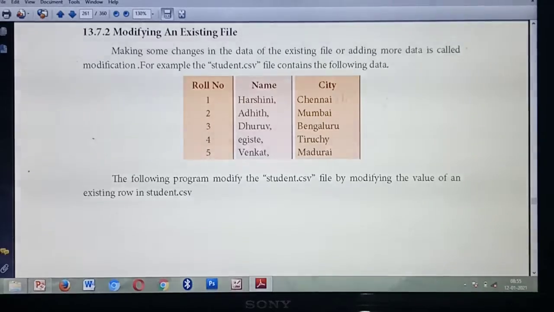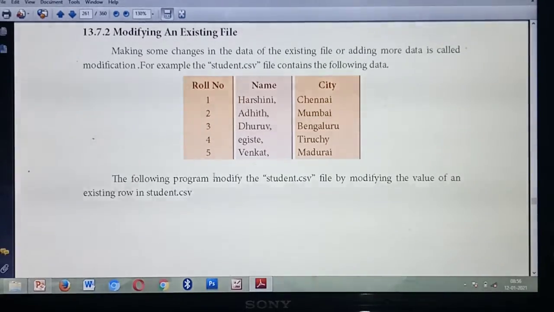You are going to make some changes, just like adding some rows or deleting some rows or anything. That process we are calling modifying an existing file. Existing file, what's the meaning? Already presented file, already you have stored one file. In that file only you are going to modify or make some changes. Understood?